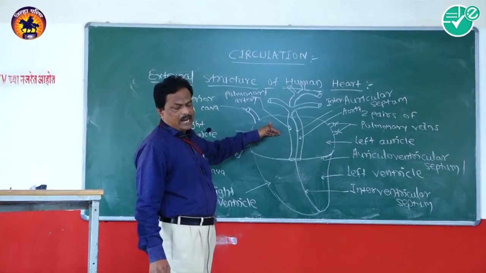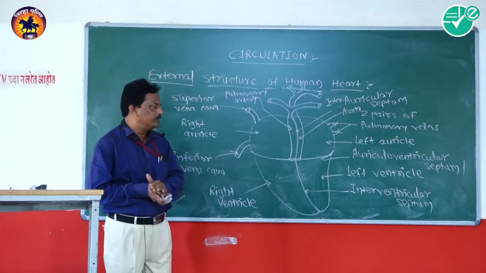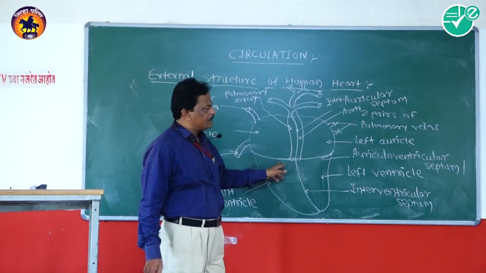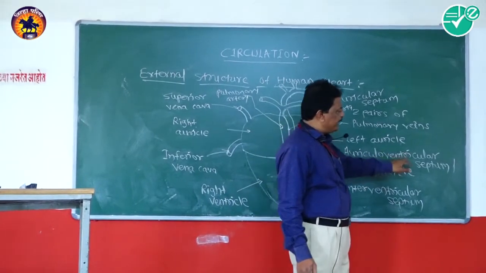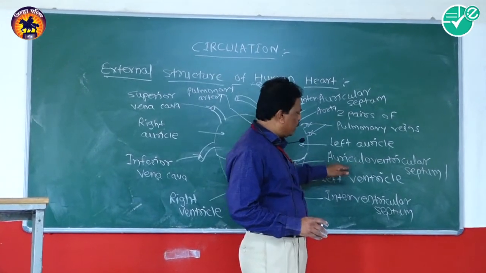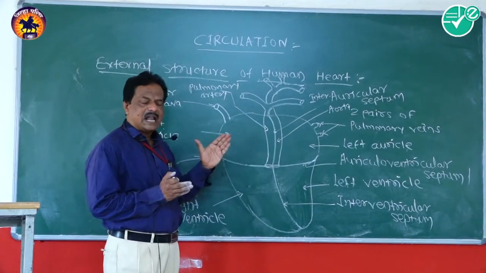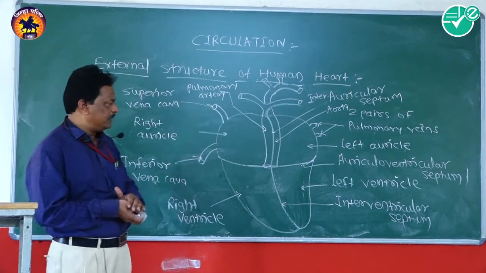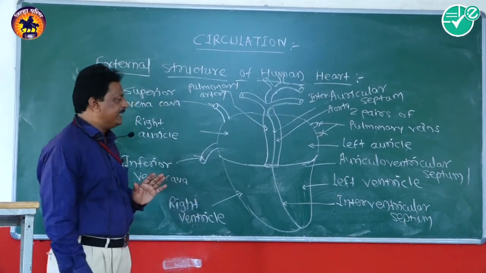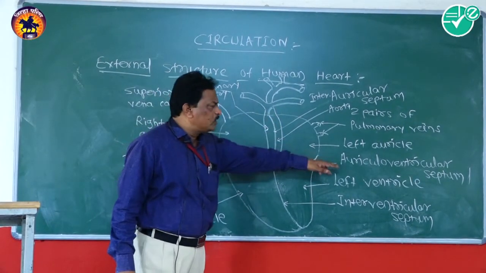The anterior chamber and posterior chamber, that is auricles and ventricles, are separated from each other with the help of a horizontal septum. And that horizontal septum is known as the auriculoventricular septum. Means with the help of the auriculoventricular septum, the structure of the heart is divided into an anterior half, which is known as the auricle, and a posterior half, which is known as the ventricle.